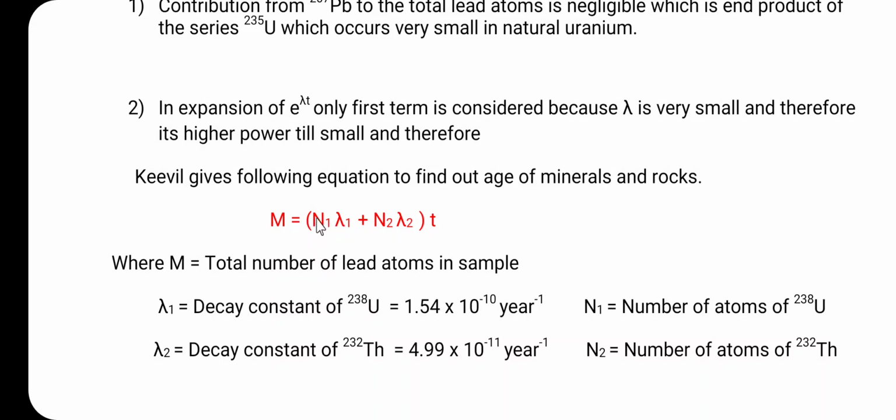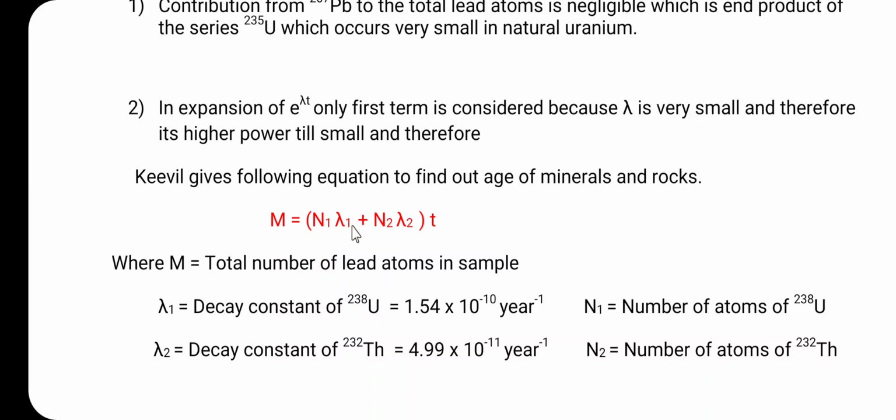Here the equation is m is equal to, in brackets, capital N1 into lambda 1 plus capital N2 into lambda 2, bracket complete, into t, where m is the total number of lead atoms in the sample. Lambda 1 is the decay constant of uranium 238 and its value is 1.54 into 10 raised to minus 10 per year. Lambda 2 is the decay constant of thorium 232 and its value is 4.99 into 10 raised to minus 11 per year. N1 is the number of atoms of uranium 238, while N2 is the number of atoms of thorium 232.